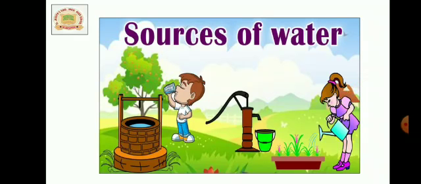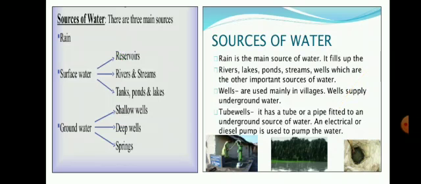Next, we have studied about sources of water. The three main types of water sources are rainwater, surface water and groundwater. Rainwater is the main source of water. It deposits most of the fresh water on the earth. It fills up the rivers, lakes, ponds, streams and wells, which are the other important sources of water.